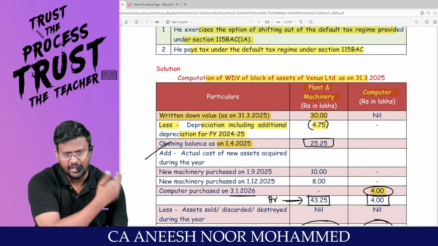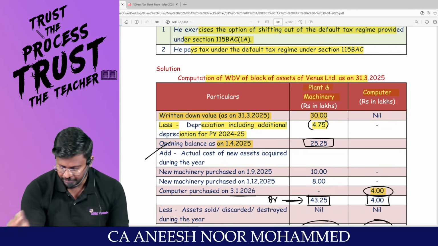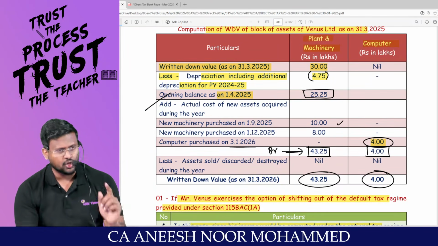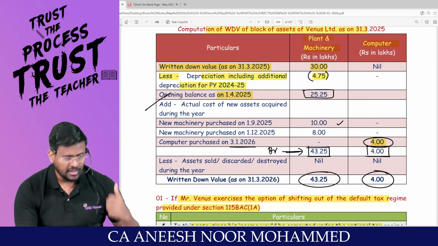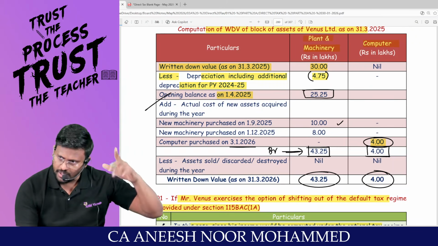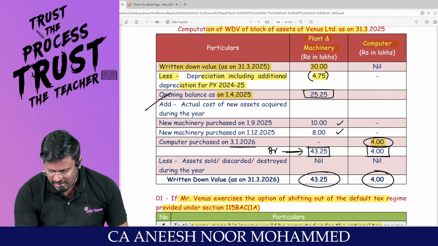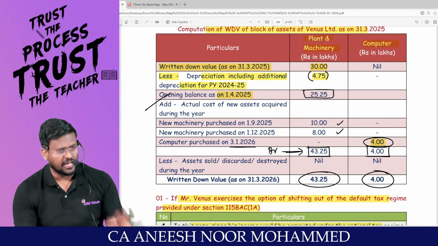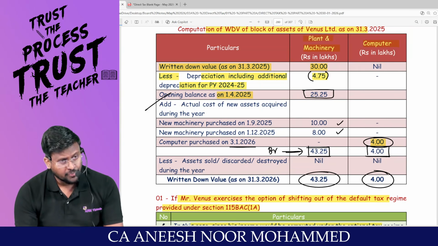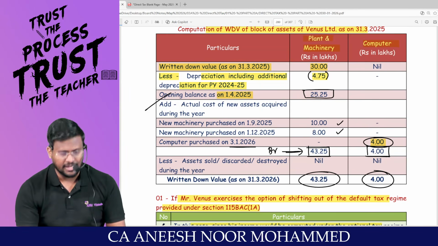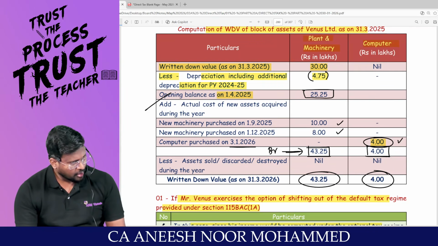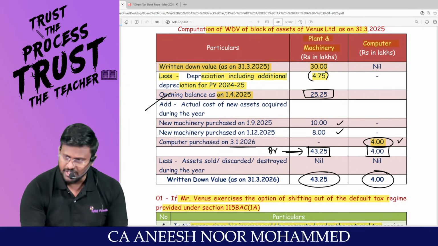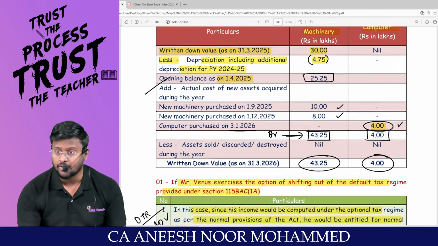That's why in the more than 180 days category, that unclaimed has been claimed. Next one, for this 10 lakh, is normal depreciation allowed? Yes, sir. Since it is more than 180 days, additional depreciation is also claimed then and there itself. For this 8 lakh, only normal depreciation is allowed because it has been installed in office, not entitled for additional depreciation. Sir, for this 4 lakh, only entitled for normal depreciation, since the computer has been installed in office, not entitled for additional.